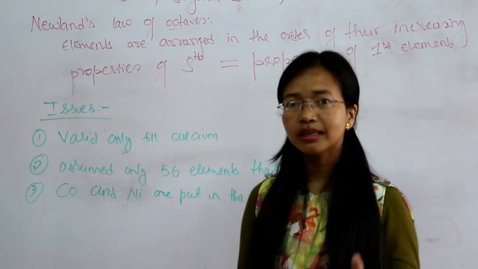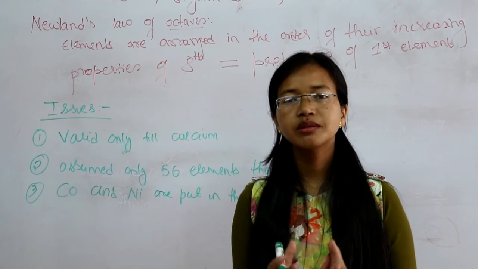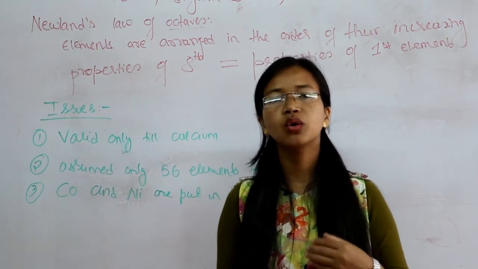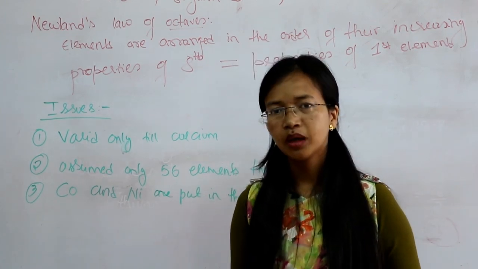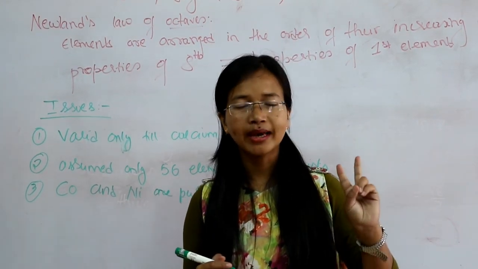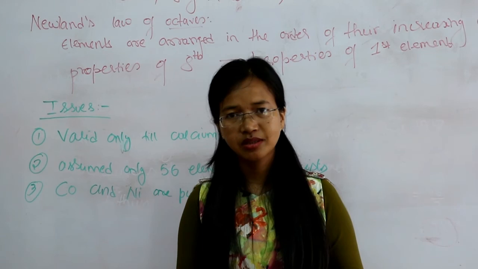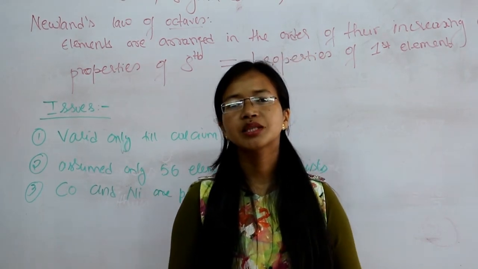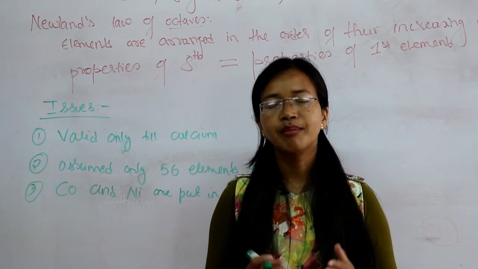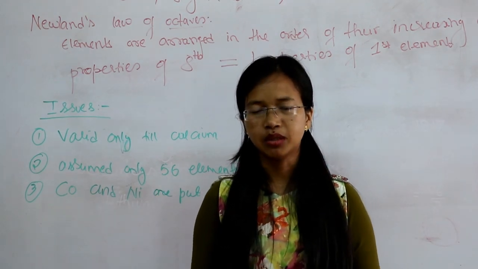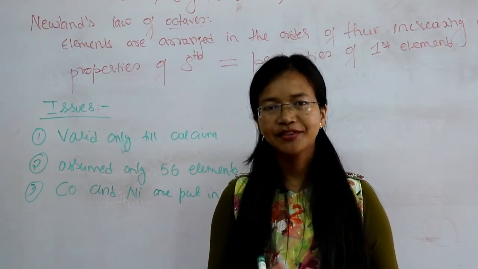So it means here that Newlands' law of octaves is valid only for the lighter elements, that is, till calcium. So these are the attempts made by those scientists, and in the next class we will see the next attempt, which is called the Mendeleev periodic table. So until then, stay safe, take care.